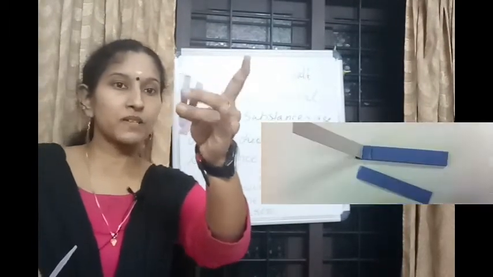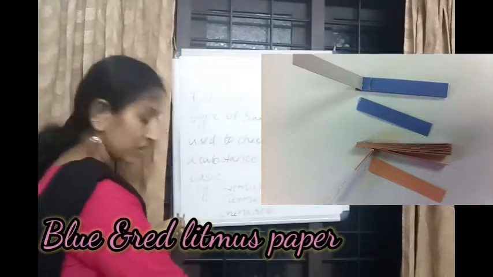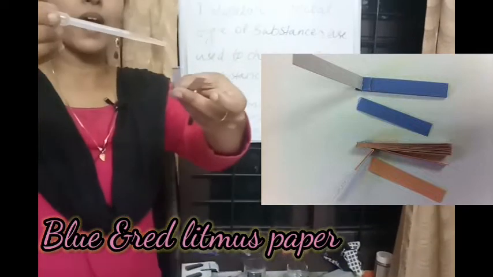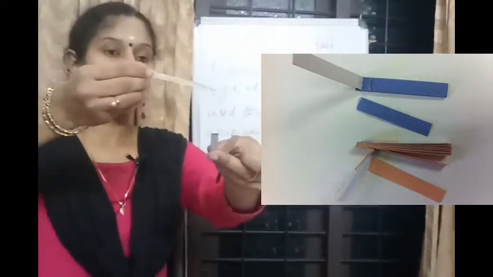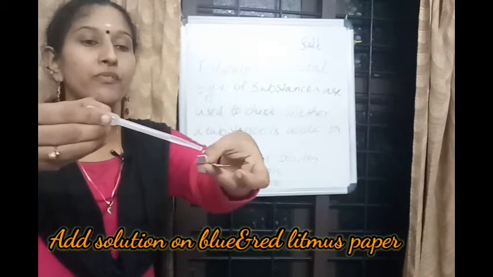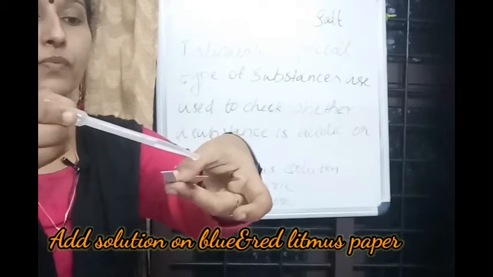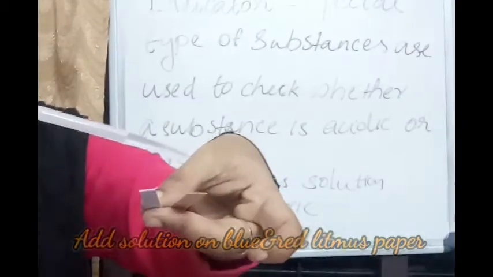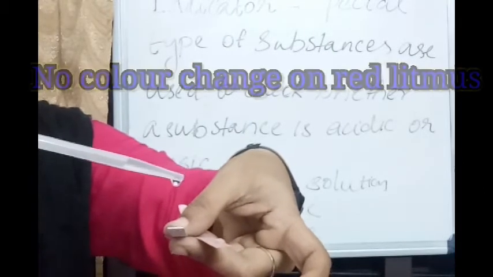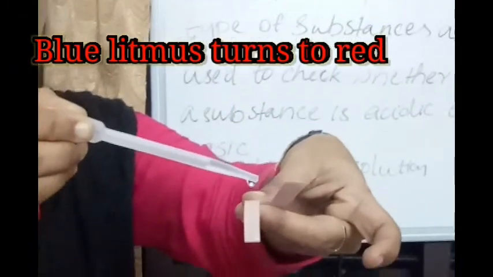There are 2 papers in my hand. Now I took a solution from the beaker and I am going to add 1 drop to the red litmus paper. Can you see any color change? And if I add the same to the blue litmus paper, see? Can you see the color change?